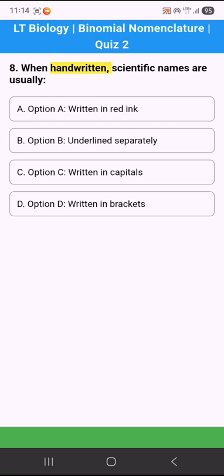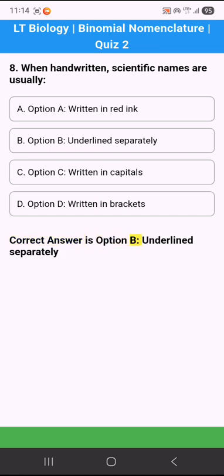8. When handwritten, scientific names are usually Option A. Written in red ink. Option B. Underlined separately. Option C. Written in capitals. Option D. Written in brackets. Correct answer is option B. Underlined separately. In handwritten form, both words are underlined separately.